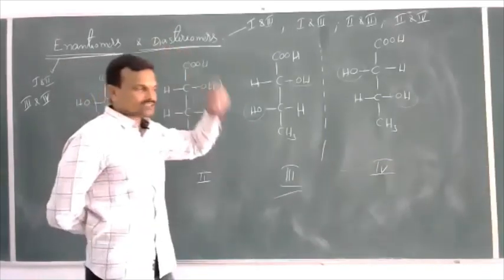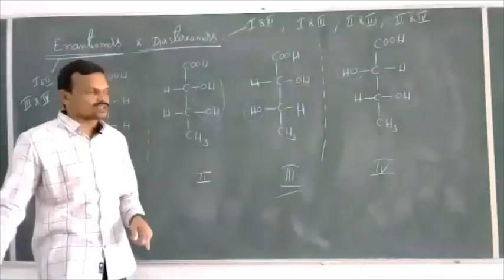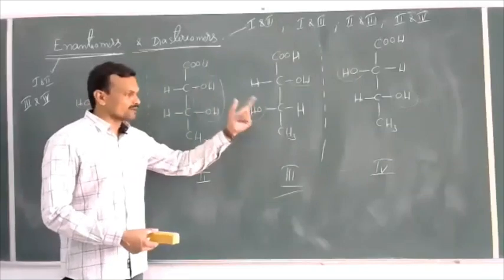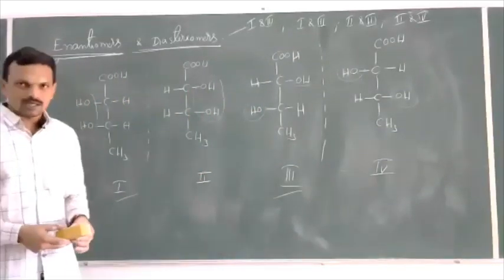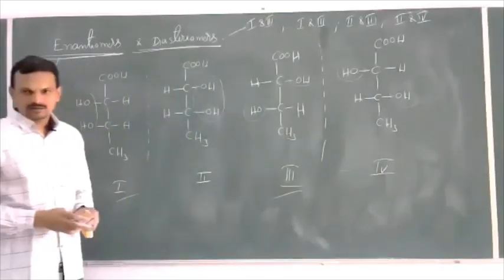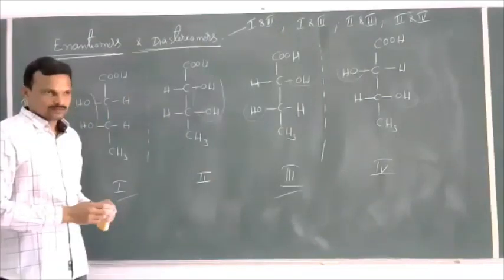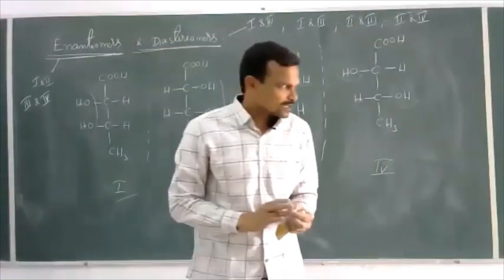In case of diastereomers, they possess similar chemical properties, but the rate of reaction is different. They have different arrangements of the groups, so they have different physical properties. Since they have different physical properties, from a mixture the diastereomers can be separated, but from a mixture, enantiomers cannot be separated. So this is regarding enantiomers and diastereomers.